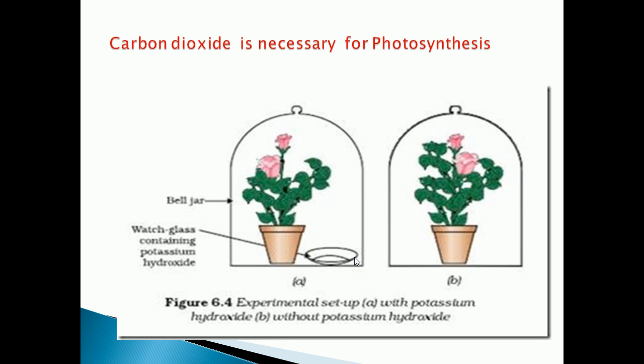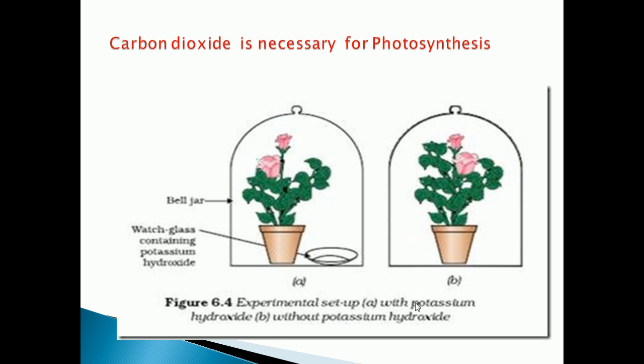Okay, so the first step is we have to keep the 2 potted plants in a dark room for 3 days. After that, put the 2 plants in the sunlight for 6 hours. So how do we have to keep them?